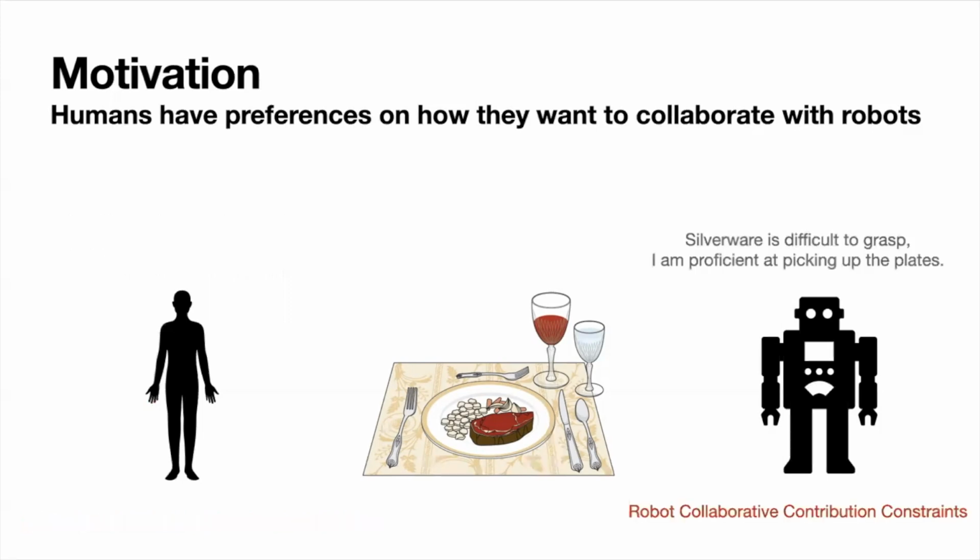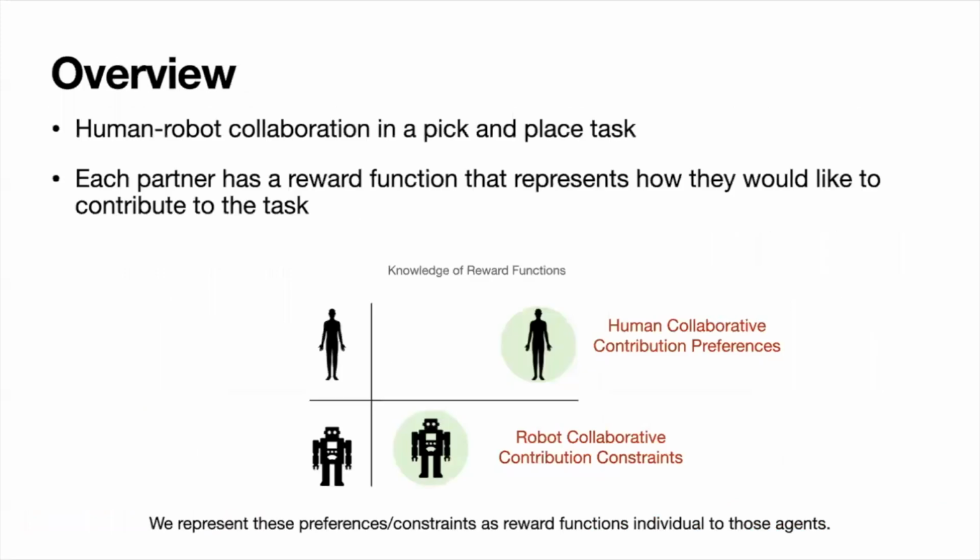On the other hand, the robot might find silverware difficult to grasp and feel that it is more proficient at picking up the plates. We call this the robot collaborative contribution constraints. And so we generalize from that specific dinner table clearing task to a human-robot collaboration in a pick and place task, where each partner has a reward function that represents how they would like to contribute to the task. Essentially, we take the preferences and constraints from before and model them as reward functions individual to each agent.